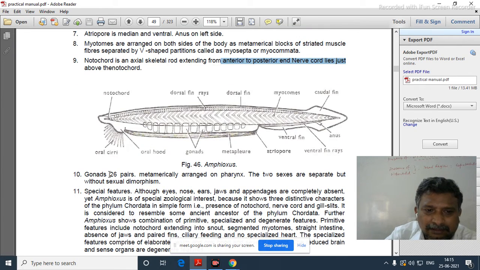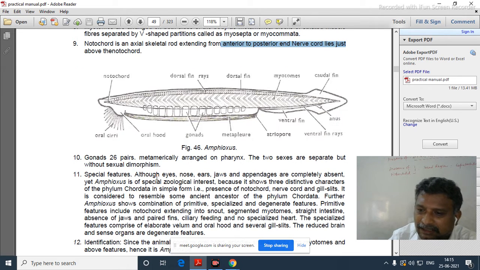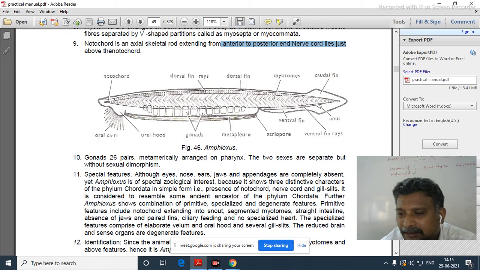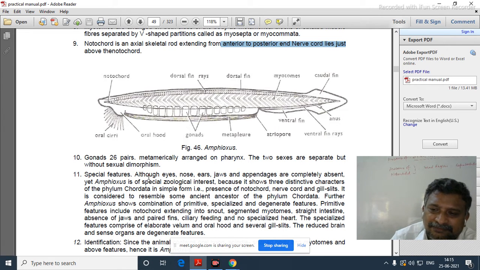Gonads, 26 pairs are here, metamerically arranged. All these gonads are simply arranged in a particular manner. The two sexes are separate but without sexual dimorphism. Male and female both will be separate, but no clear-cut demarcation between them. Yes, what are the special features in this?